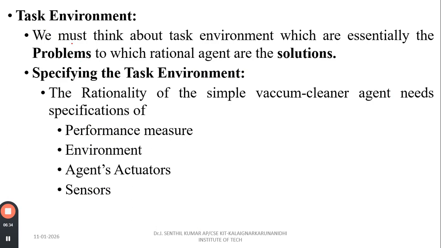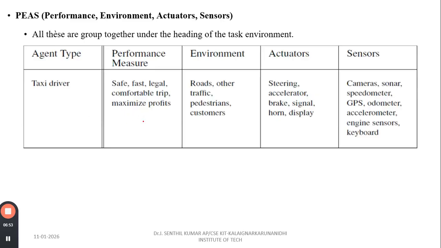So for the task environment, we must think about the environments, which are the problems to which rational agents are solutions. For the specific task environment, the rationality of the simple vacuum cleaner agent specifies the performance measure, environment, and the agent's actuators and sensors. We have PEAS, that is performance, environment, actuators, and sensors. We are going to see some examples for this PEAS.